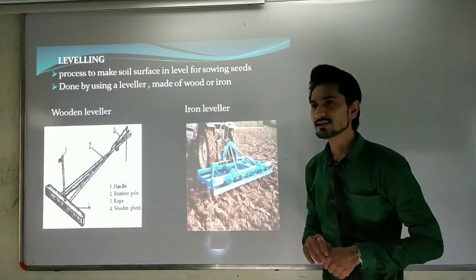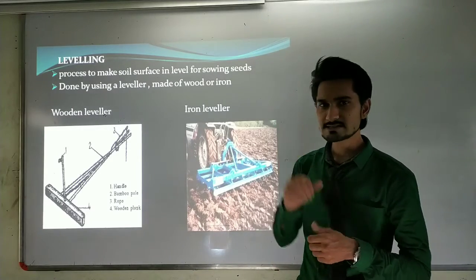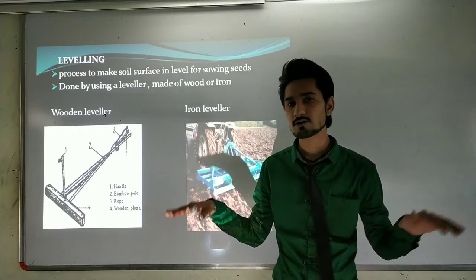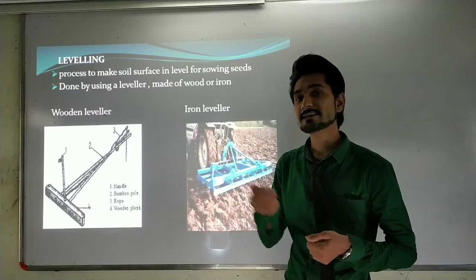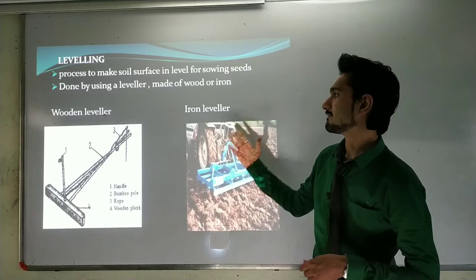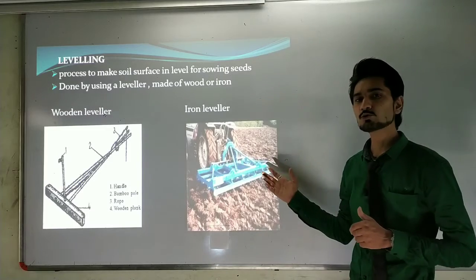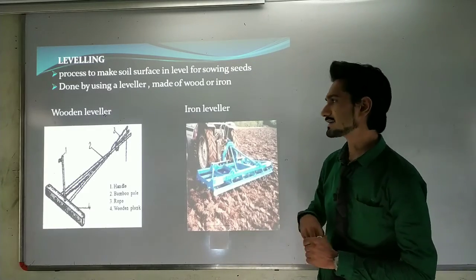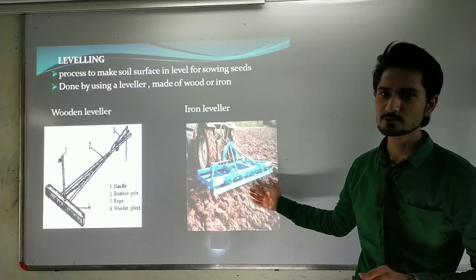We can do the leveling process. In earlier days, the farmers were using a wooden leveler to level the whole ground manually. It takes 15 to 20 days of work. While with an iron leveler, in 2 to 3 days we can level the whole field equally. This is the modern technique that we are using.